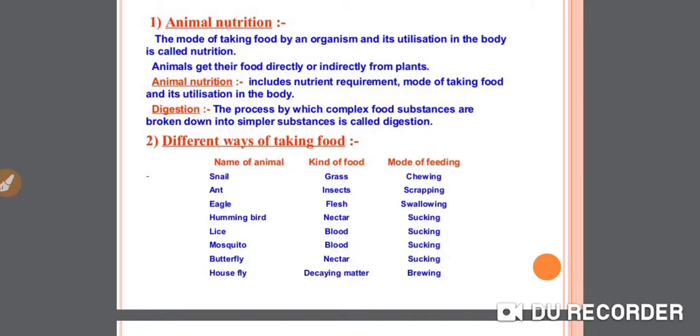Lice: blood, sucking. Mosquito's kind of food is blood and mode of feeding is sucking. Butterfly's kind of food is nectar and mode of feeding is sucking. Housefly's kind of food is decaying matter and mode of feeding is sponging. So these were the different kinds of organisms, having different kinds of foods and modes of their feeding.